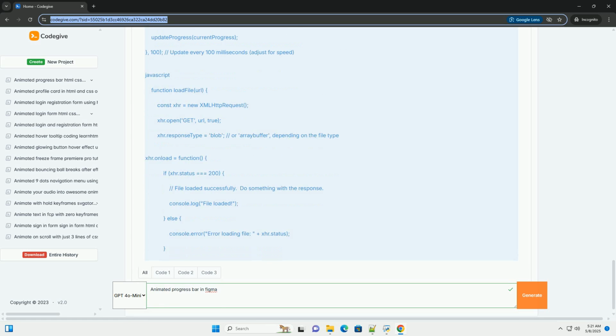4. Customization and enhancements. More complex animations: you can use CSS animations or JavaScript animation libraries, like GreenSock Animation Platform, GSAP, to create more intricate and visually appealing progress bar animations.